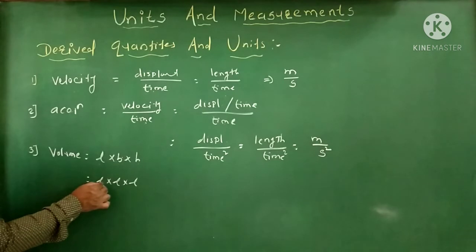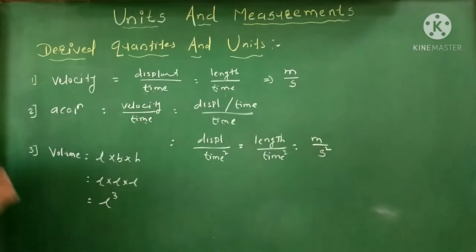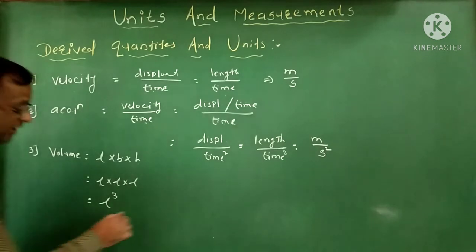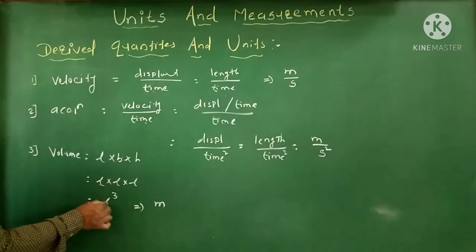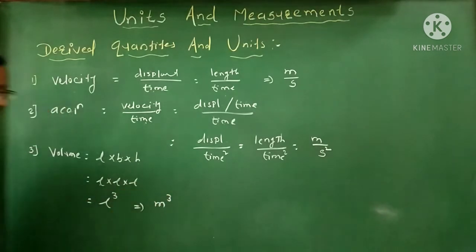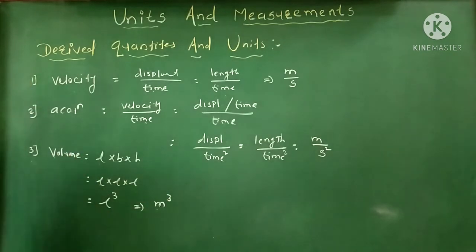So we get length, length, length, that is length cube. We know that length is measured in meter, so this will be meter cube. So the SI unit of volume is simply meter cube.